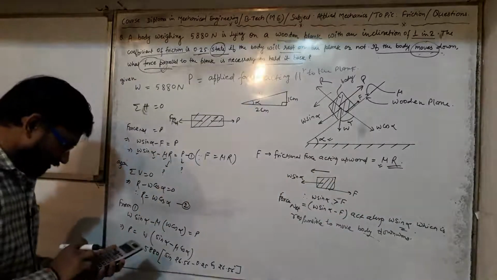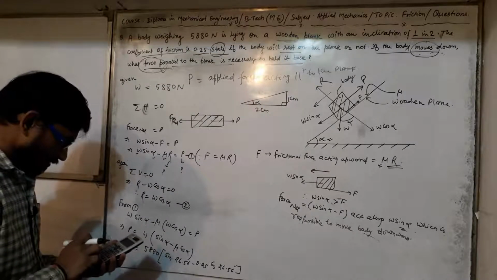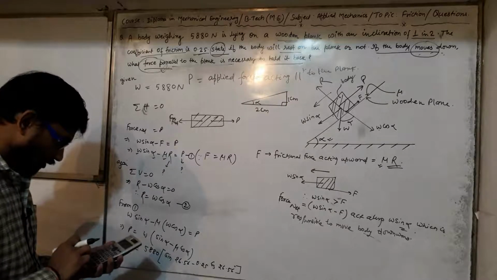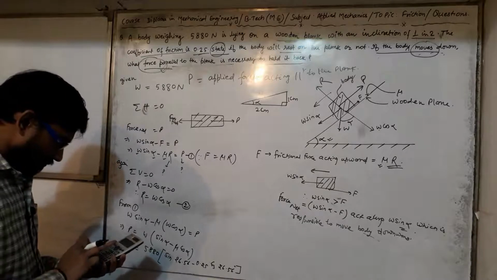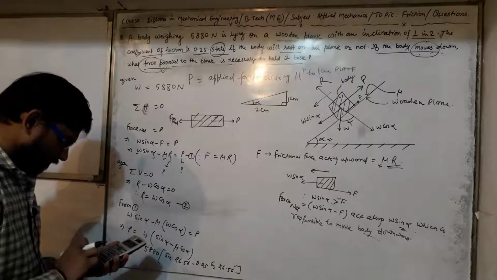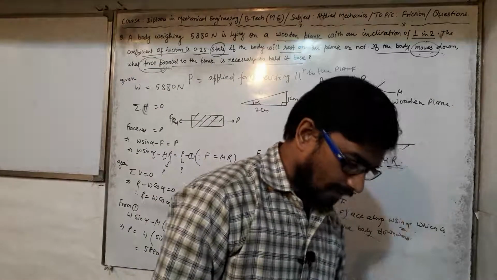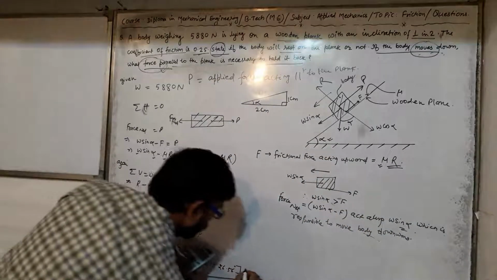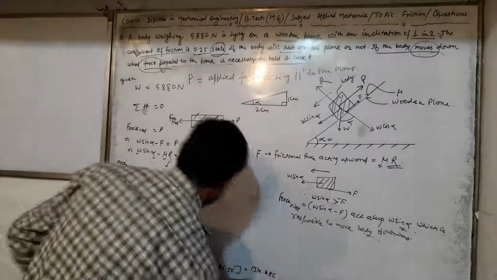The value we have got by using the calculator, sin 26.56 minus 0.25 cos of 26.56, multiplied by 5880, we have got 1314.286.